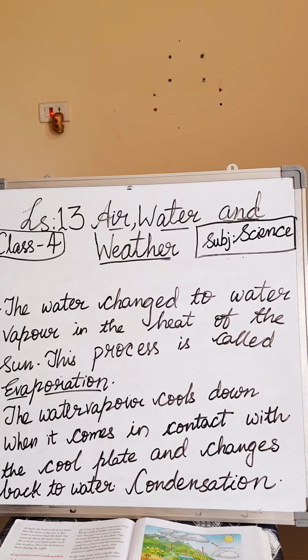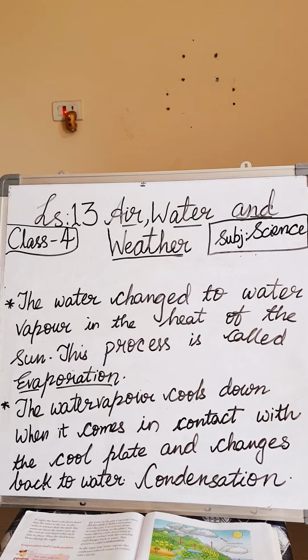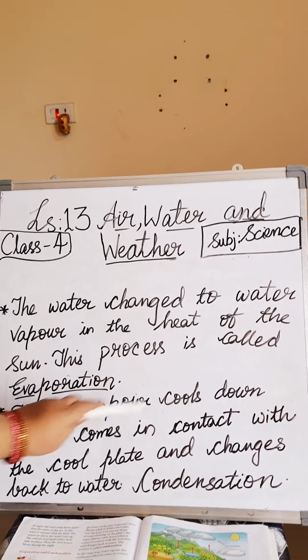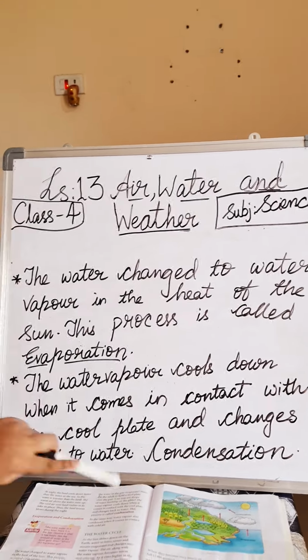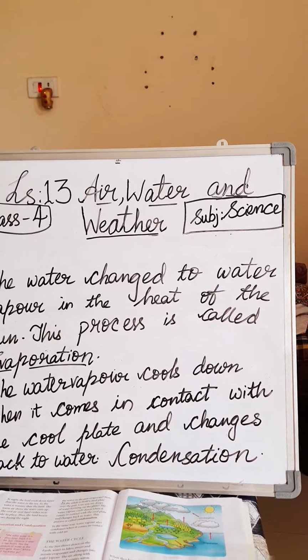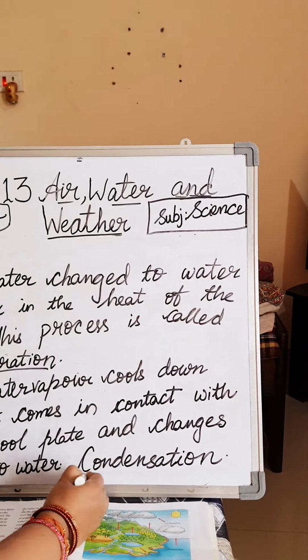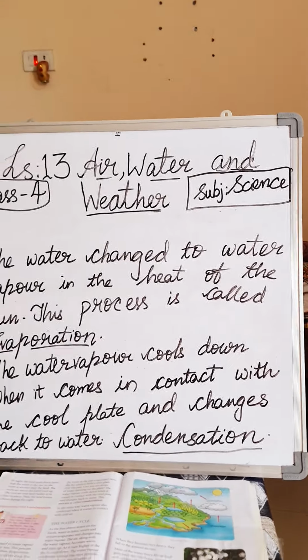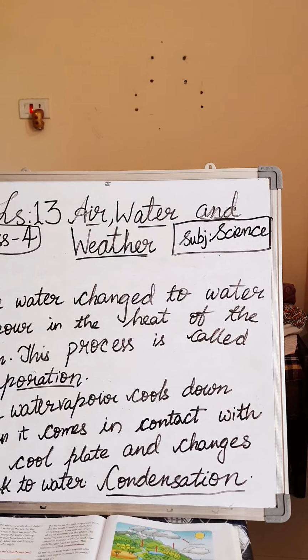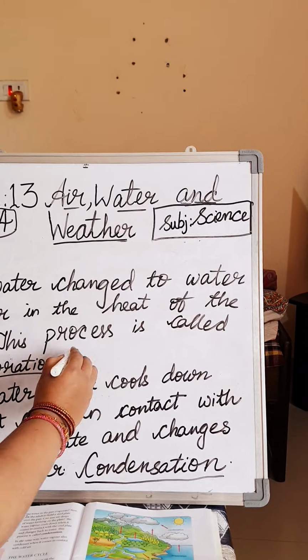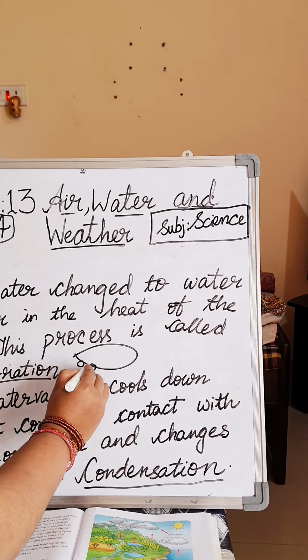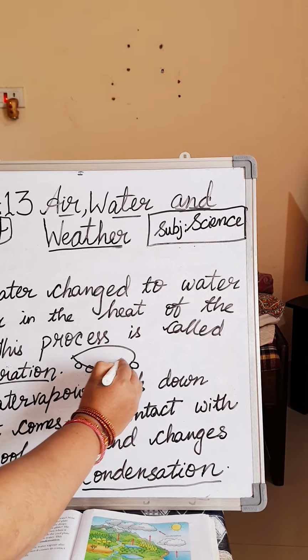Okay, next, when this water vapor cools down and comes in contact with a cool plate and changes back to water, this is condensation. That is, here when mummy is keeping a lid on the kettle where she is boiling the water, what will happen, children? You can see the water droplets are forming. The water droplets are formed, correct?